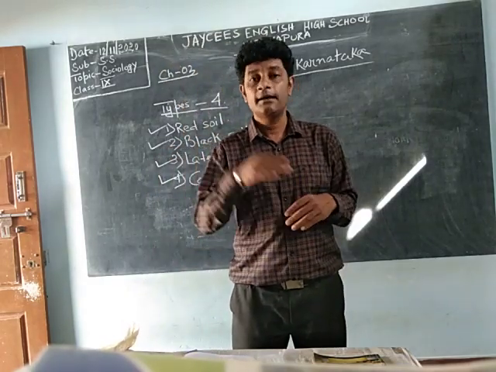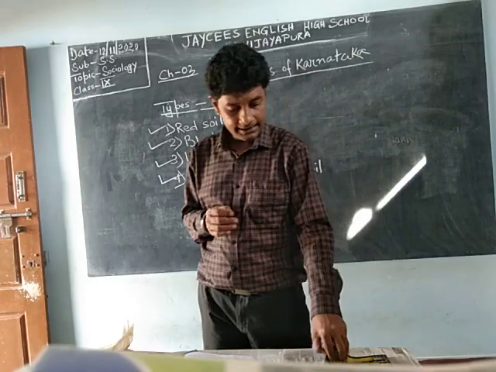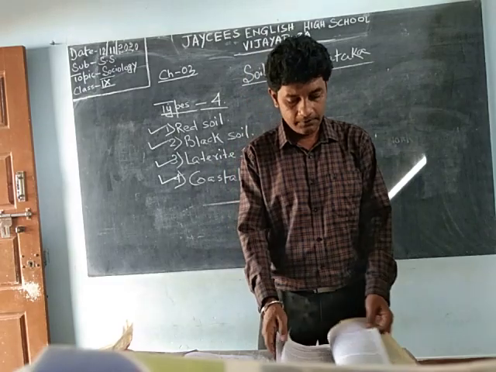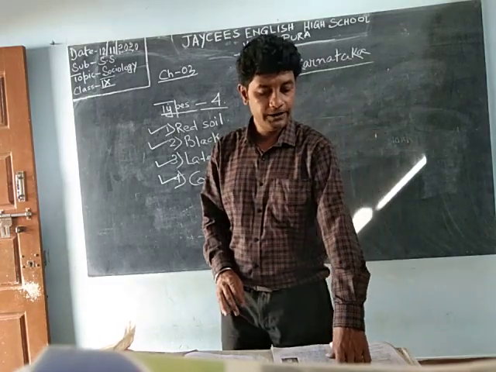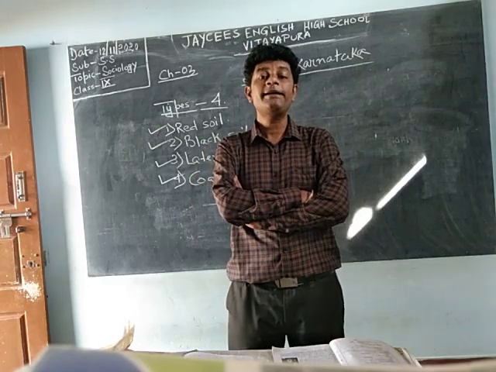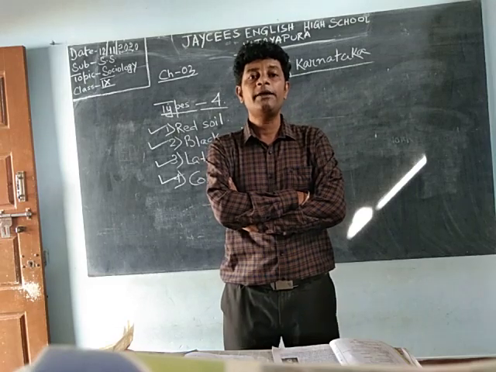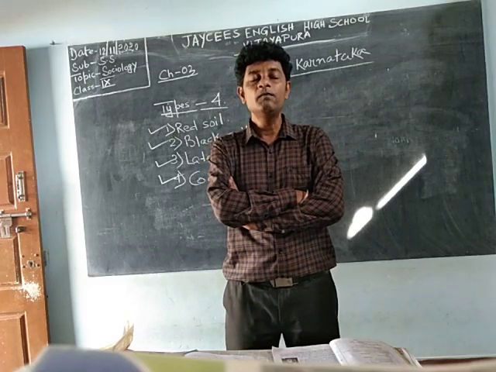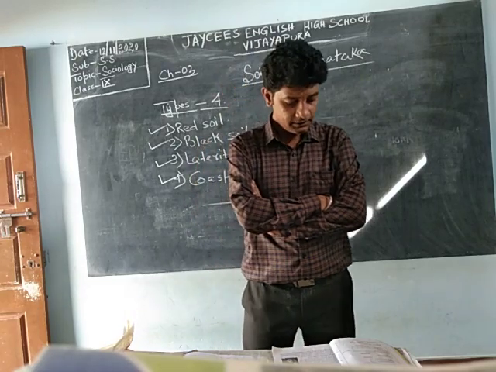Now next session we will go through the natural vegetation, but one more thing I am telling you: all the chapters we have gone through, whenever you get time, please go through them topic-wise. It will help you do better in your exams.